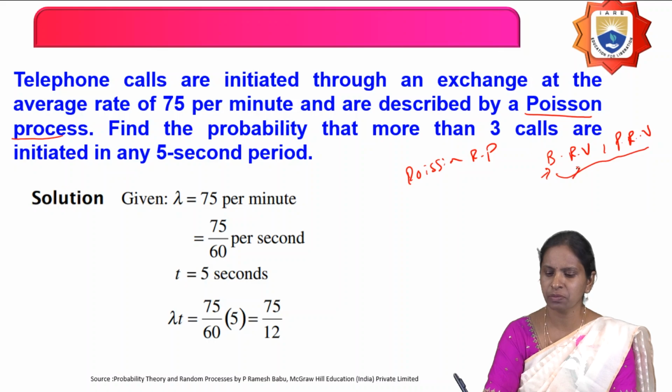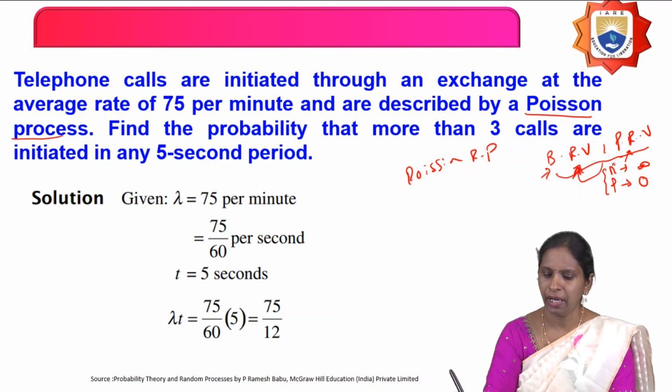What is the difference between the binomial random variable and the Poisson random variable? If the number of trials is very large and the probability of success is very small, then you can go for the Poisson random variable instead of the binomial random variable. And what is a Poisson random process now?